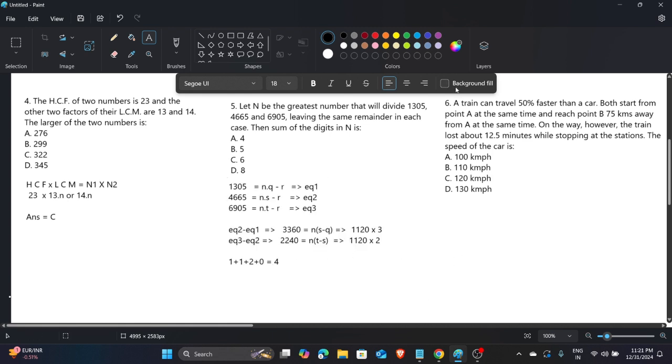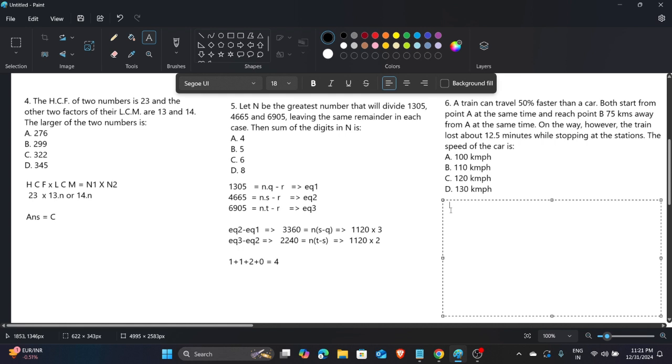Now the sixth question. We have to see how it is. A train can travel 50% faster than a car. Both start from point A at the same time and reach point B, 75 kilometers away from A, at the same time. On the way, however, the train lost about 12.5 minutes while stopping at the stations. The speed of the car is?